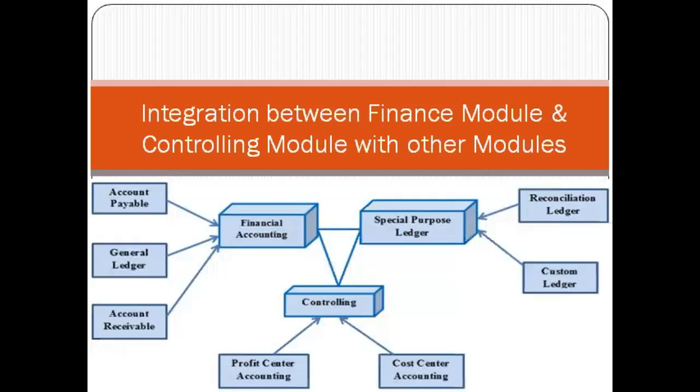How is it controlling? Profit center accounting. See, it is related to the special purpose ledger, that is reconciliation ledger, custom ledger. Here controlling is there. So when we are selling goods or products from our company on credit, if the receivable report is there, then we can control our customers. We may repeatedly send our reports showing the credit amount for their company, and then we will send our executives to get the payment of our credit sales. Then profit center accounting it is.